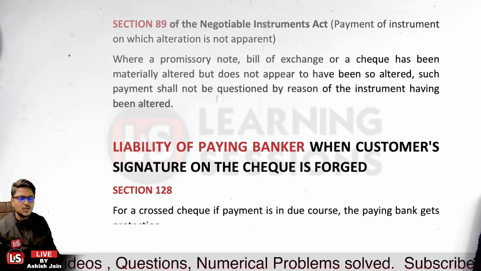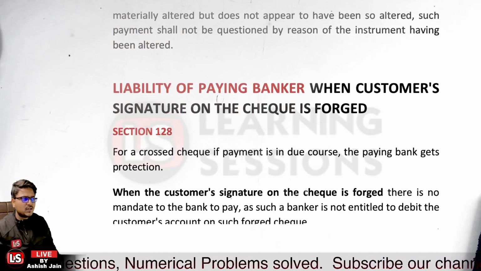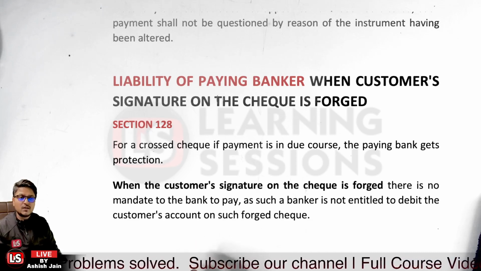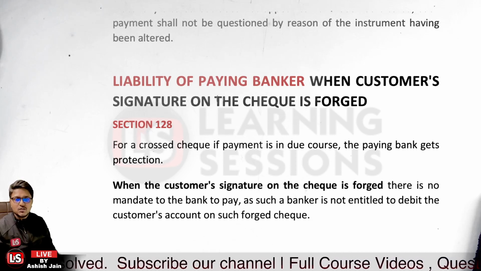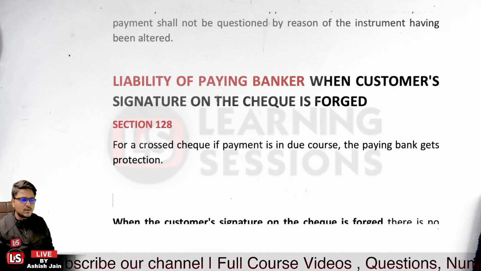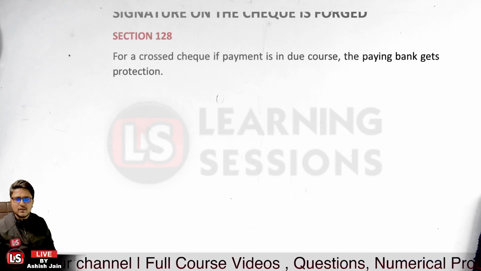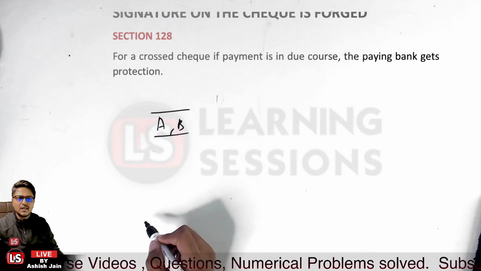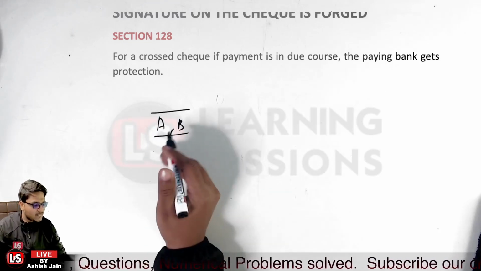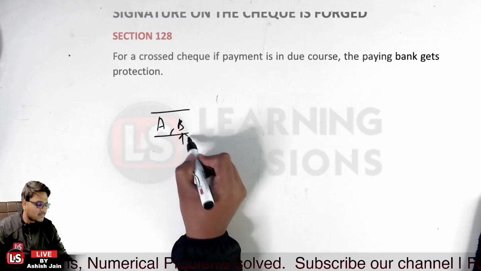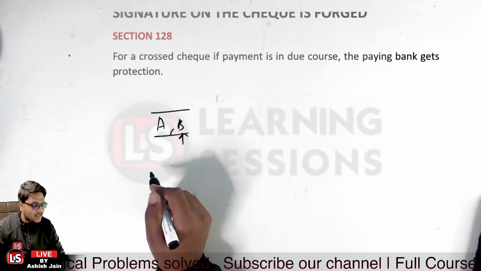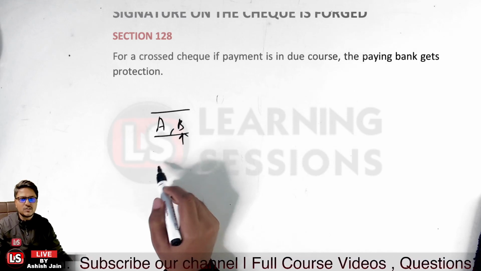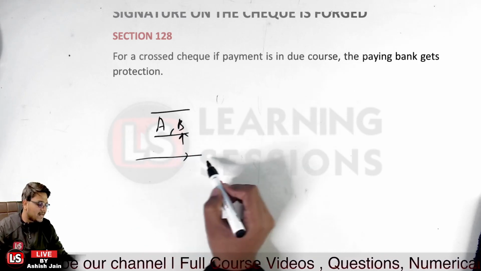Further, it is related to liability of the paying banker when the customer's signature on the check is forged. Now just confirm me one thing. Let me give you a scenario. Let us say person A and B are having a joint account. The signature of person B was forged, and the check was originally signed by person A, but the signatures of person B are forged, and this check was presented to the bank and was honored.